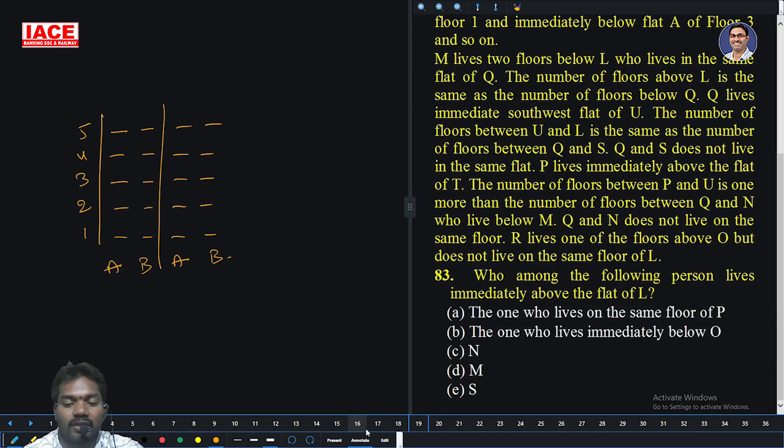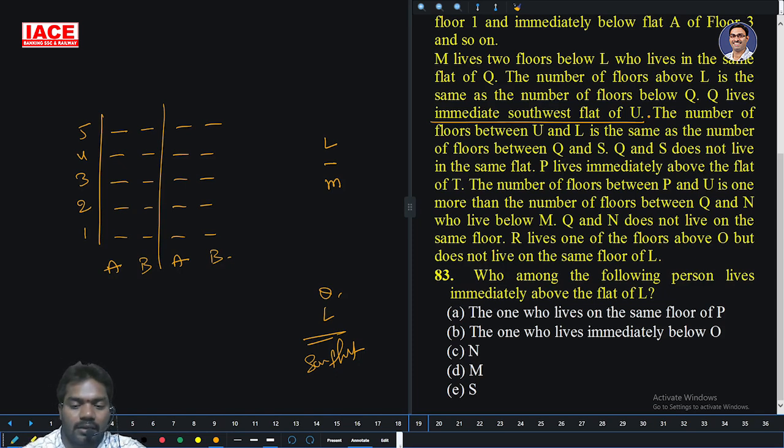Who lives in the same flat as Q? M lives 2 floors below L, and L and Q live in the same flat, but not exactly above. Q and L are in the same flat. The number of floors above L is the same as the number of floors below Q. Q lives in the immediate southwest of flat U. The number of floors between U and L is the same as between Q and S.